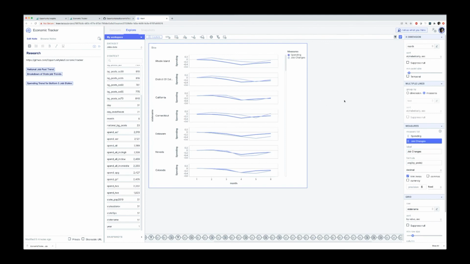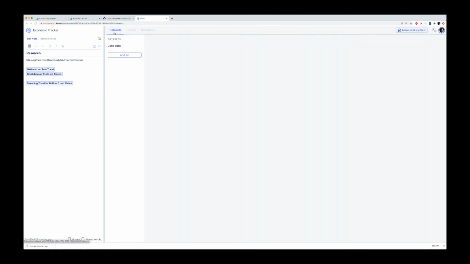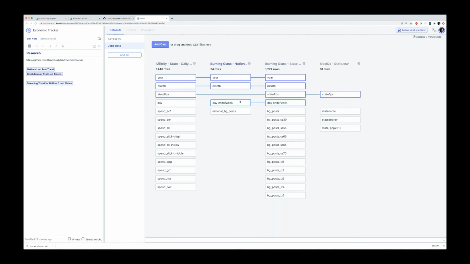And we can try to compare the rate at which those have changed. So Rhode Island had jobs actually go up and then down a little bit, but that hasn't changed at the same rate that spending has changed, for example. It may or may not be useful to compare these indices to each other. Maybe there's some way to compare the overall patterns, but the percentages themselves may not be so meaningful. But it's something you could do and explore in the tool, and then of course document your findings as part of a note. So I just want to share that as an example of what we could be doing with this data. I'm sure there are plenty more insights to be found as we add more of these tables and build out a more complex associative model of the information for exploring and filtering that data.